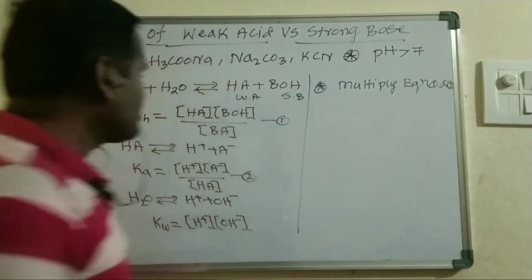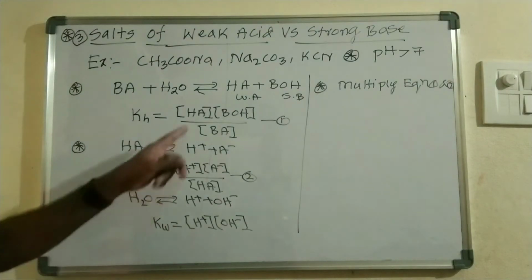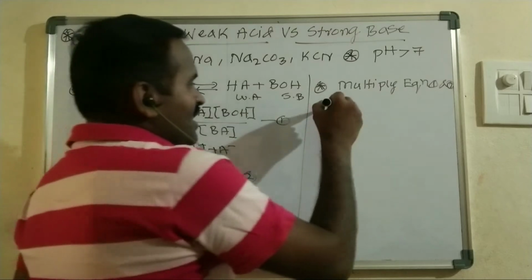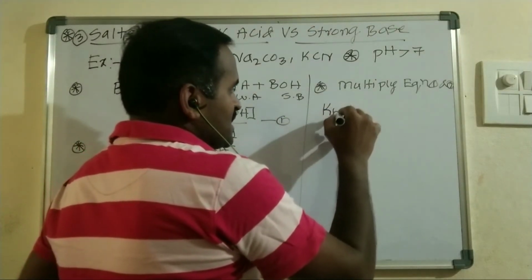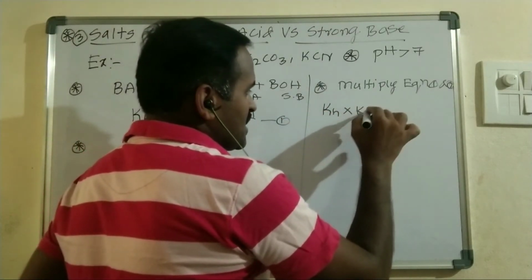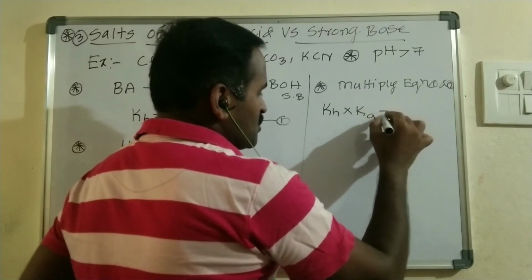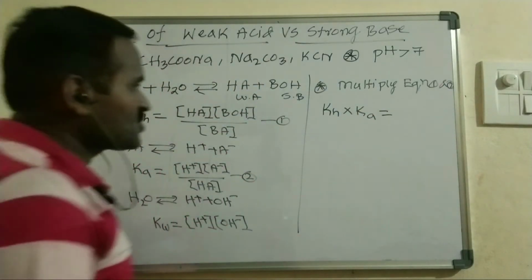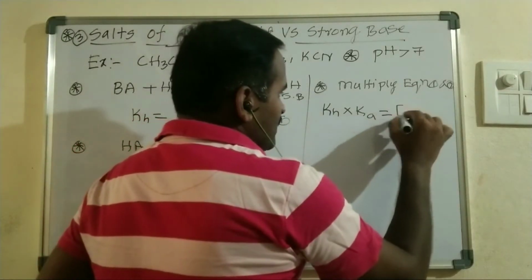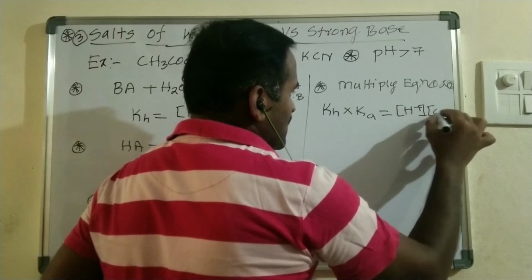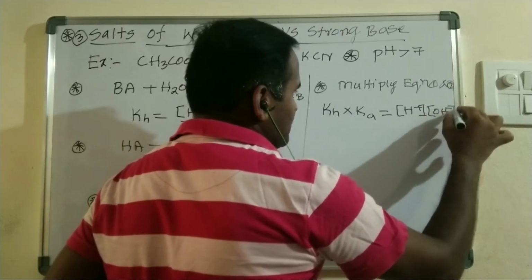When we multiply both equation 1 and 2, the common terms get cancelled. I can write KH times Ka is equal to, on the left side, only H plus ion concentration times OH minus ion concentration will be left.